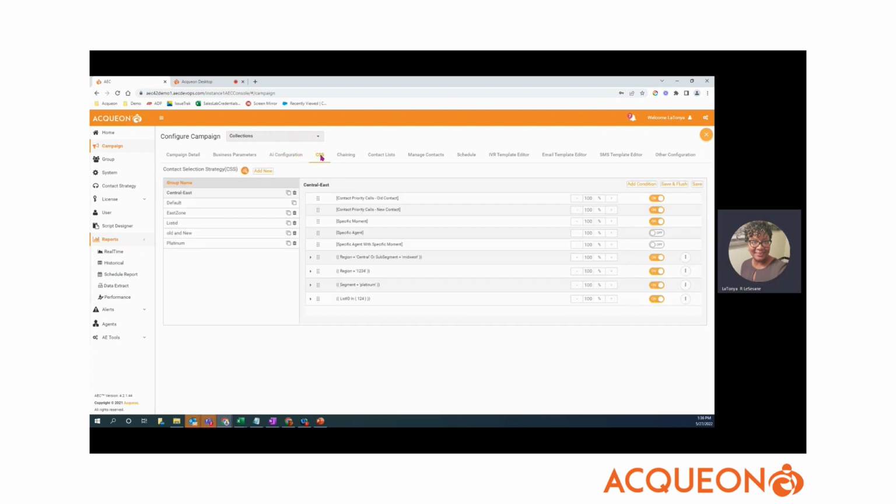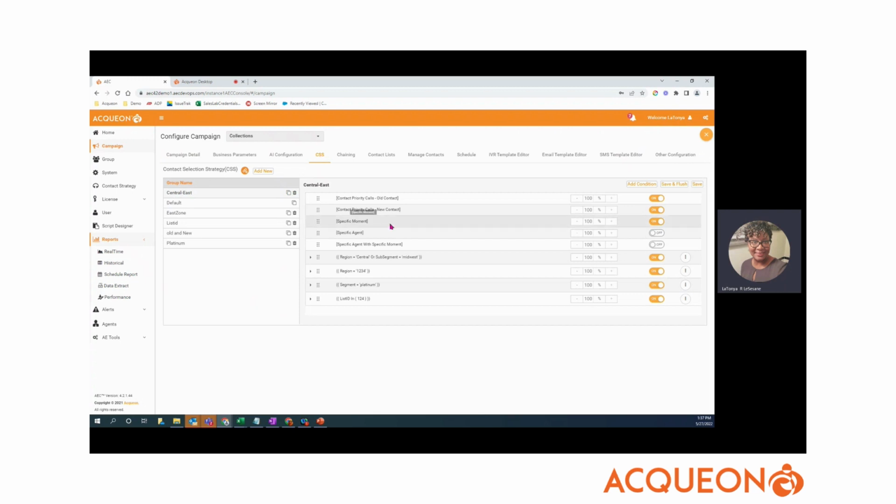One thing that I like to discuss is the contact selection strategy. We have the ability to help you prioritize and segment data. So if we upload thousands of records within one campaign, how does that look if we want to prioritize and segment the data? So depending on the data parameters that we have, if it's a collection campaign or if it's an appointment reminder, we need to segment by doctor or by location or by types of appointment or days that the appointment is due. Maybe there's a 3-day appointment reminder, a 5-day appointment reminder.